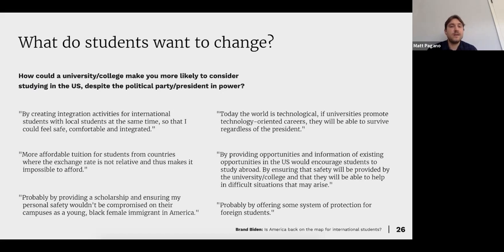As we can see here, international students want the opportunity to succeed. They want the ability to feel safe, comfortable, and integrated. They want to get along with the local students. They want to come here and be friends with them. They don't just want to stick with people that they know from home. They come here for all of those opportunities, which is awesome to see and read about.